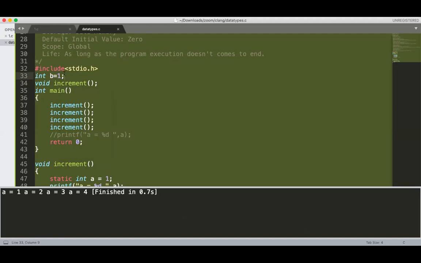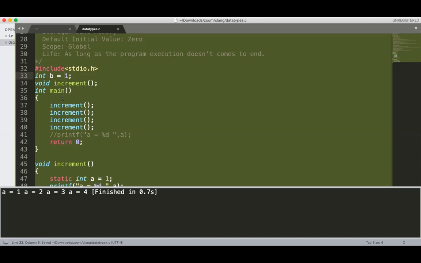Now, if you are declaring your variable as a global variable, this b can be accessed by any other files, easily, by declaring extern int b. Getting? Yes, sir. But he has asked me the question that I don't want to give the access of this b to the other file. So what is the way? Tell me how you can achieve this.